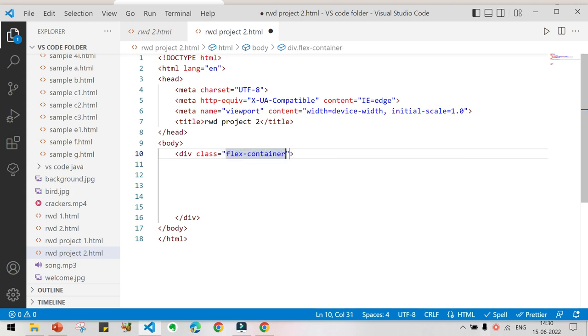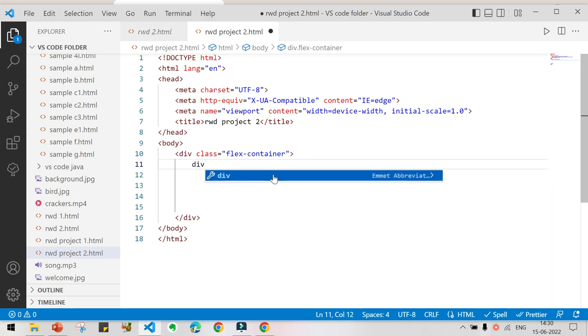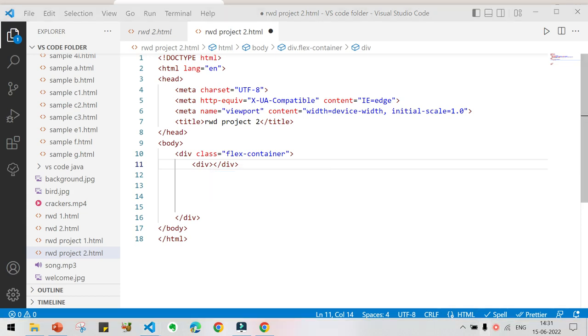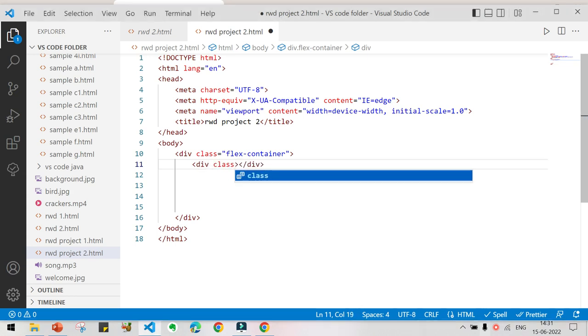The next thing we are going to do is create Flex items. How to create that? Using divs. Let us create the class; all the divs will have a class.